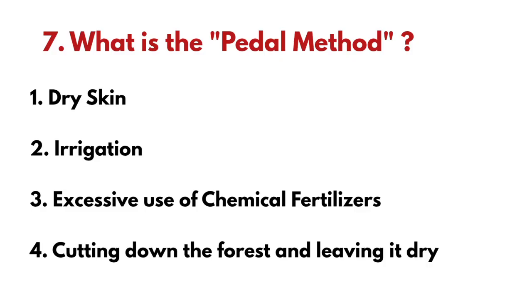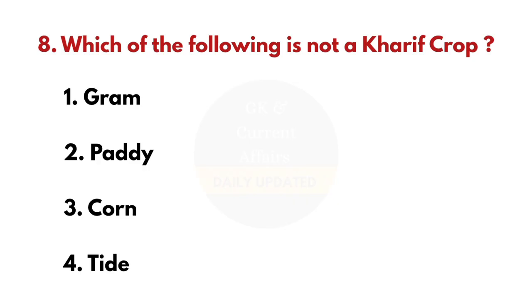Seventh question. What is the paddle method? And the answer is cutting down the forest and leaving it dry. Eighth question. Which of the following is not a kharif crop? And the answer is gram.